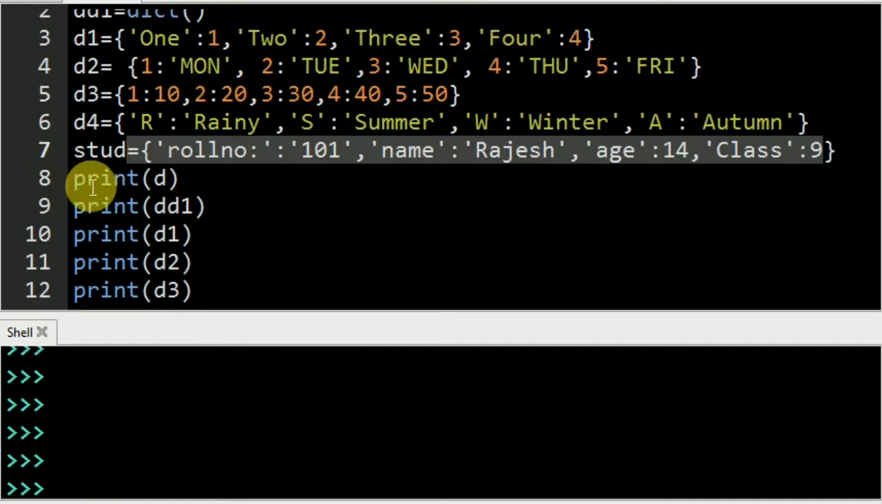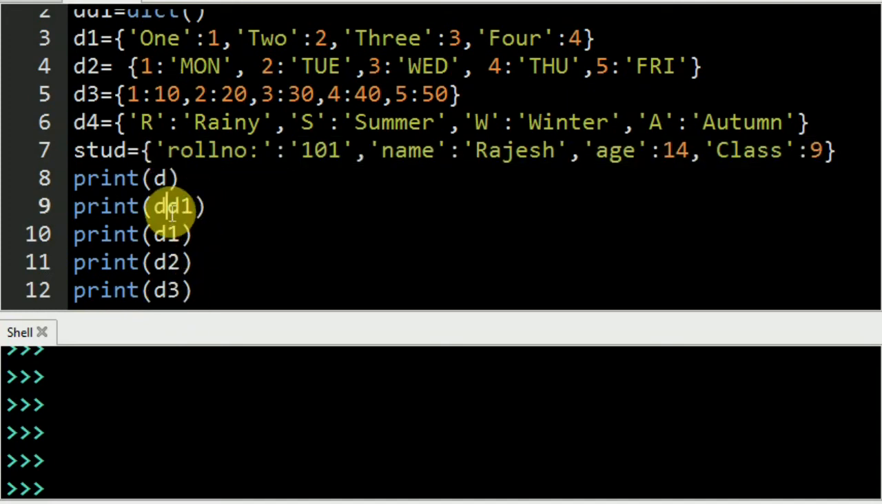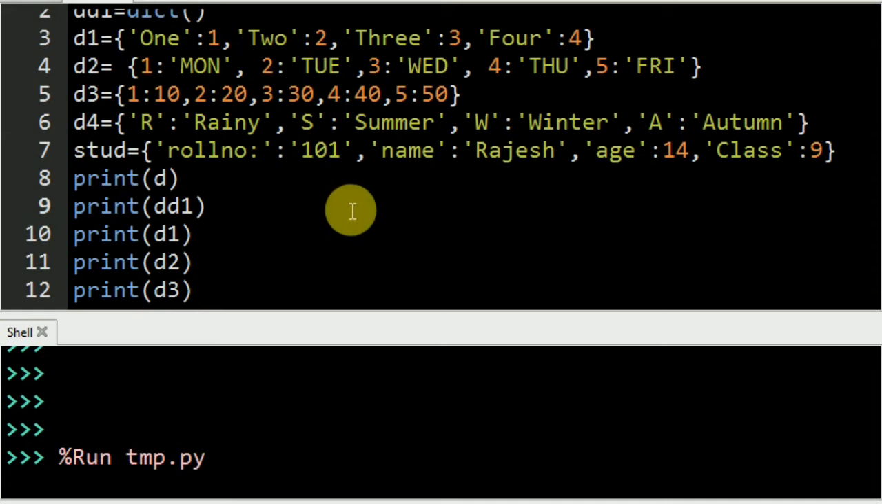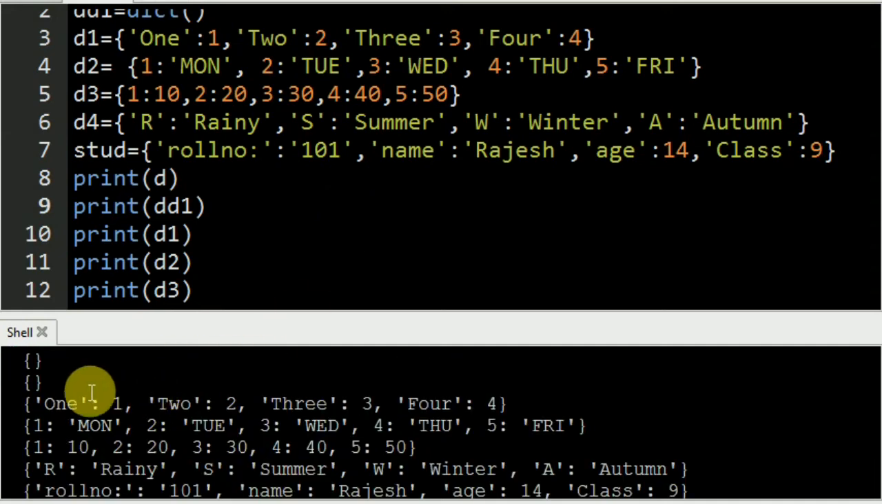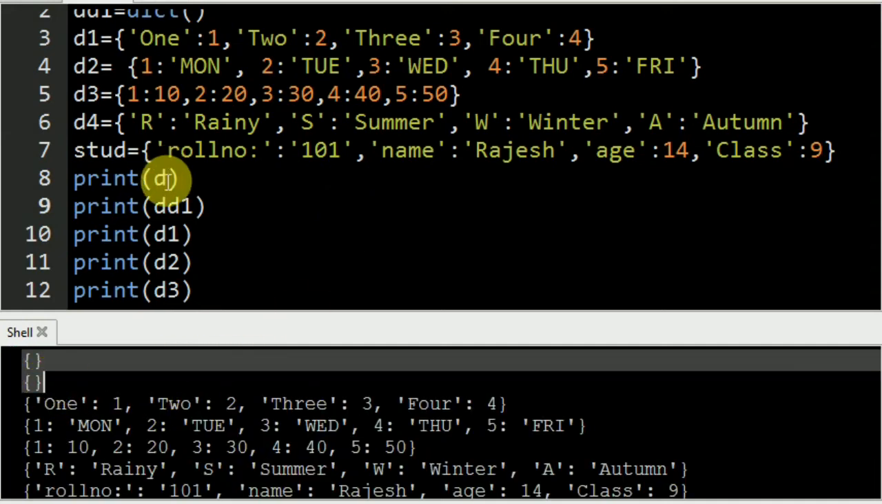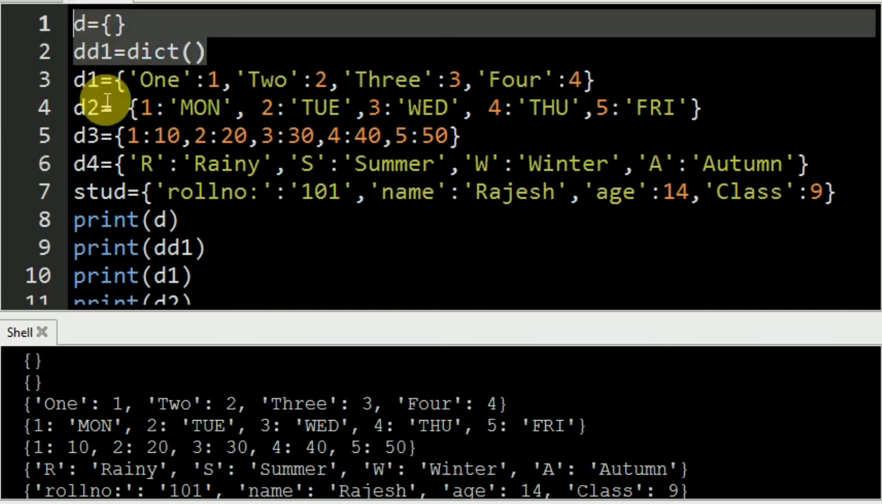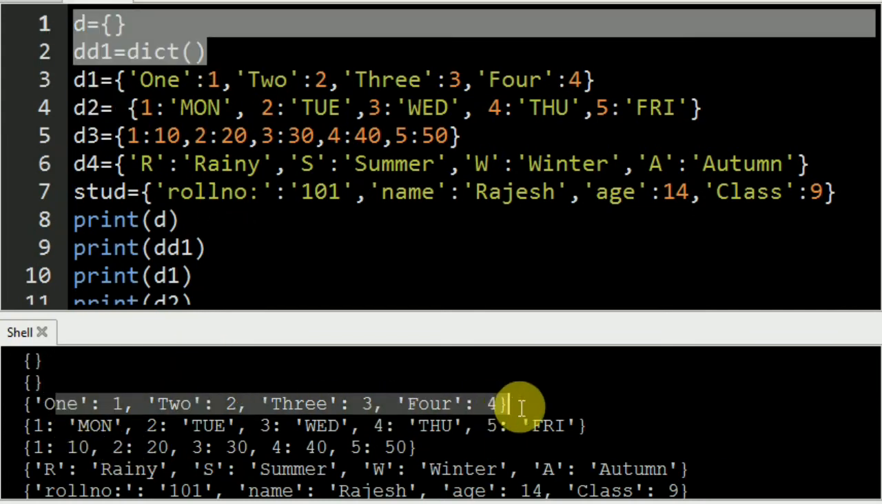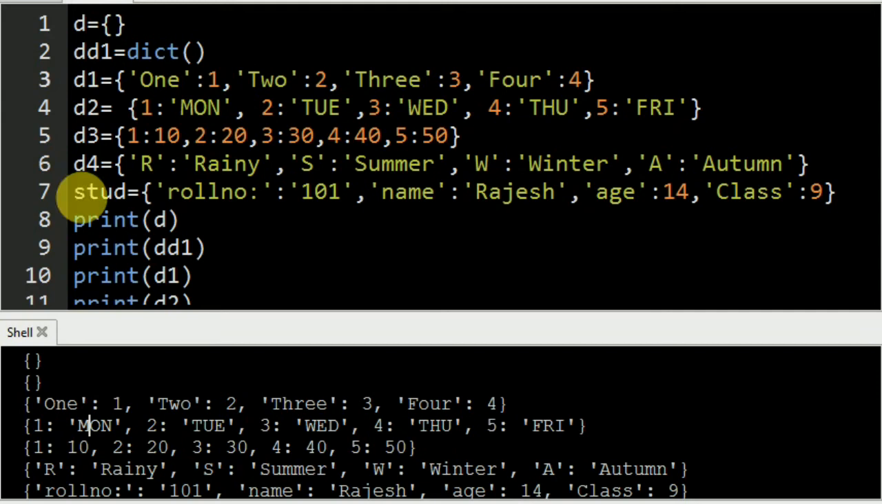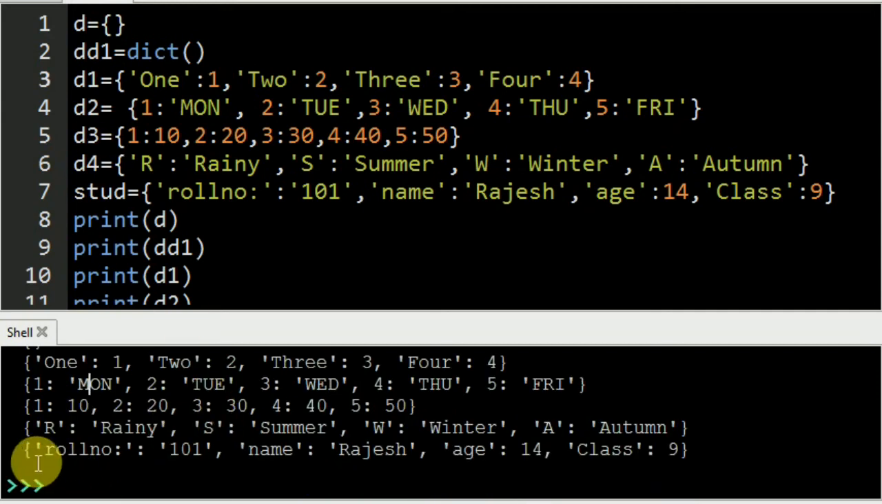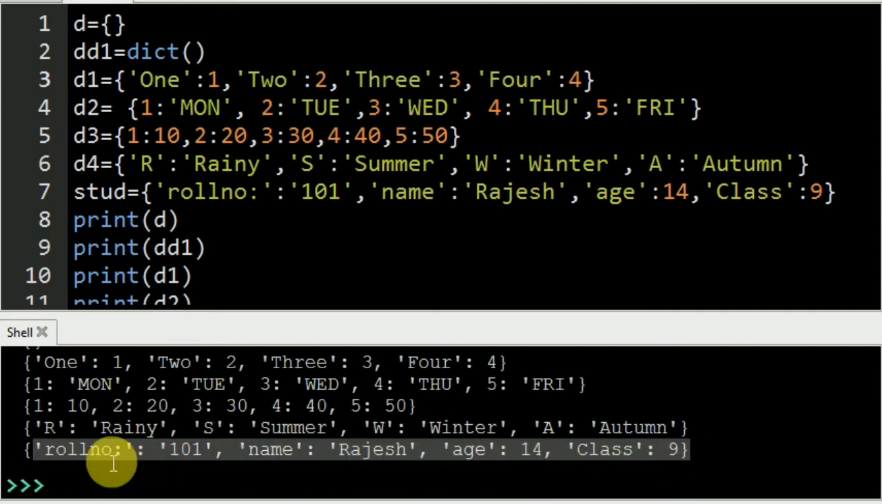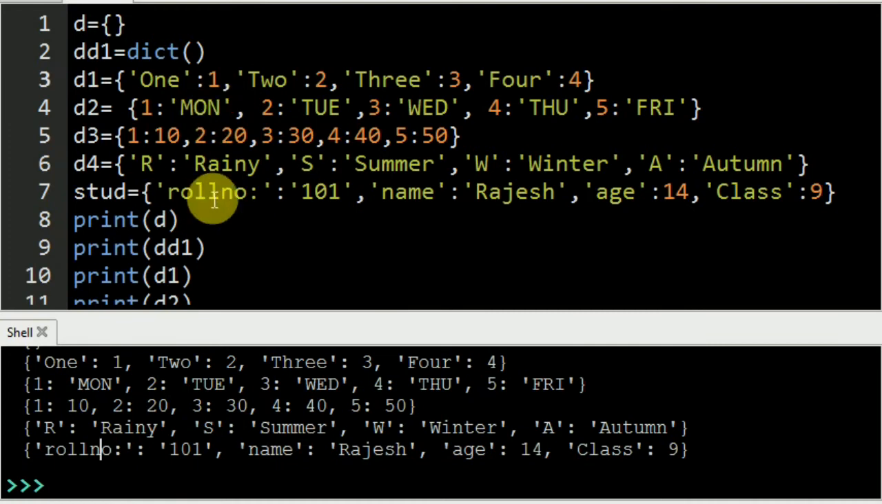Then I have written print all the d, dd1, d1, d2, d3. If I execute this line, it is going to display like this. These two are going to be empty, for d and dd1. Then next one is for d1, then d2, d3 and d4, and the last one is for the mixed information. This is the way that we declare and display the dictionary.